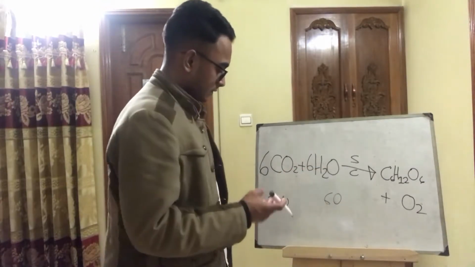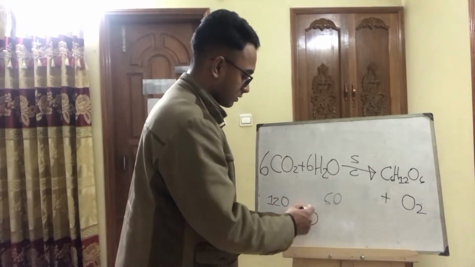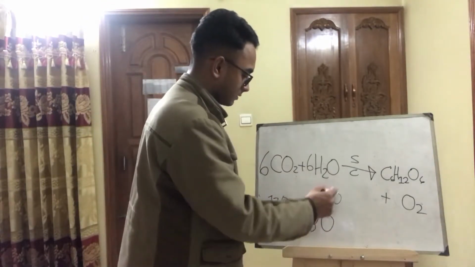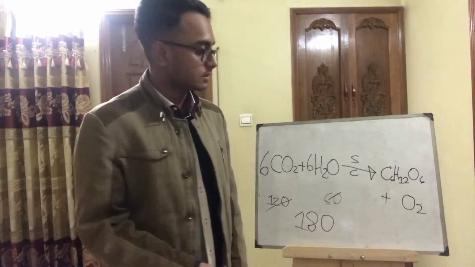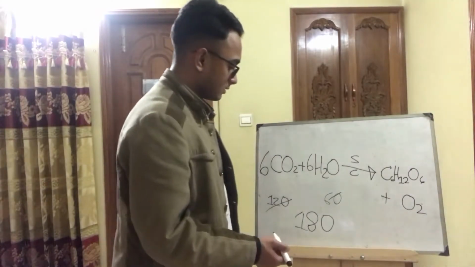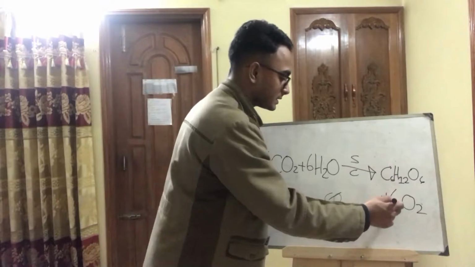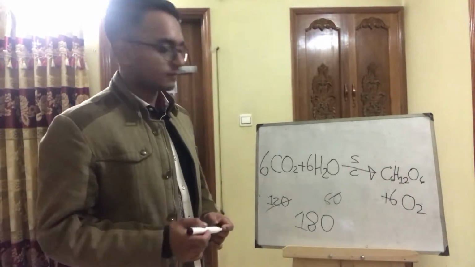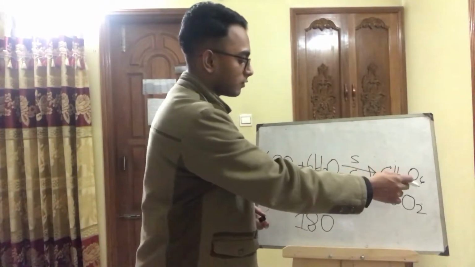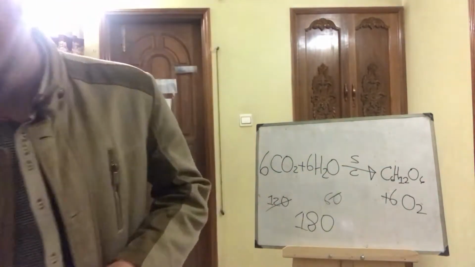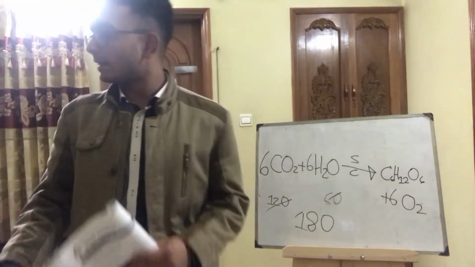So 18 atoms of oxygen overall. So here we need 18 atoms of oxygen, but we have only 6. So we need 12 more atoms of oxygen. So we put here a 6. 6 times 2 is 12. So 6 CO2 plus 6 H2O makes C6H12O6 plus 6 O2. Now our equation is balanced. So this is how you balance an equation.